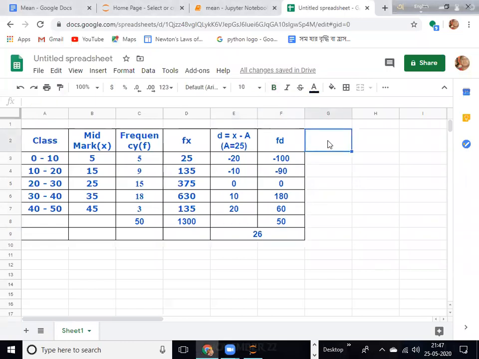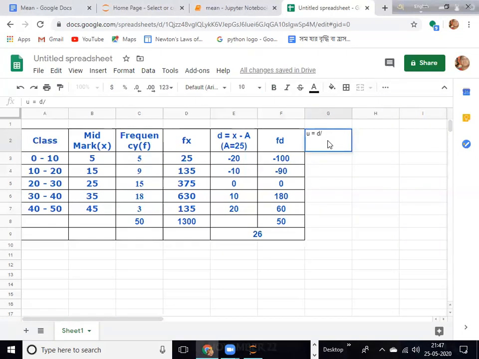Here you take u as another parameter, where u equals d divided by i. And what is i? I is known as the width of the class.